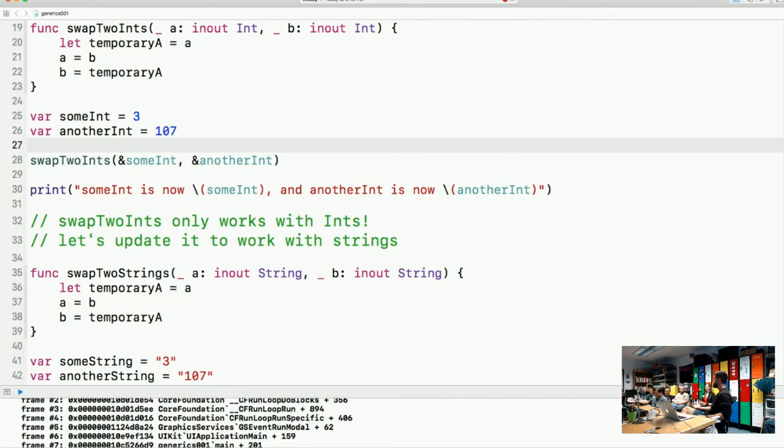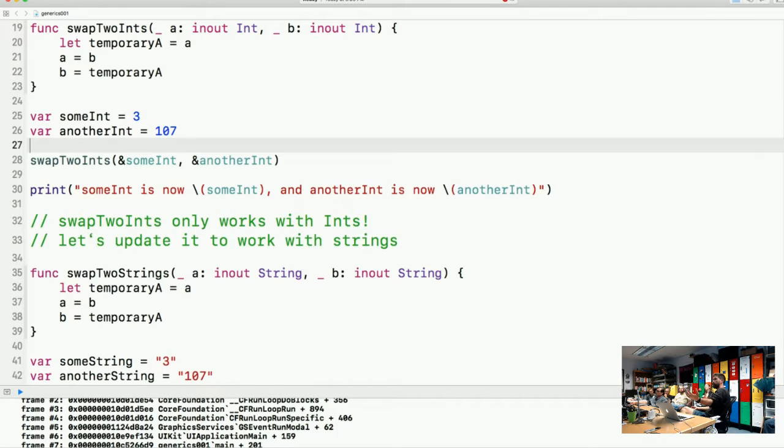What if we want it to work with strings? You have to switch out the int definition to a string. So on line 35, that's exactly what we've done. On 19, we have swap2ints, and it takes 2 integers. On line 35, we have swap2strings, and it takes 2 strings.